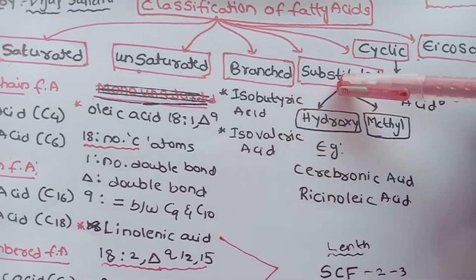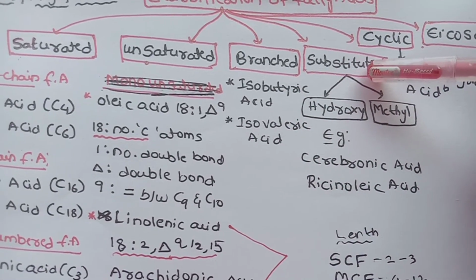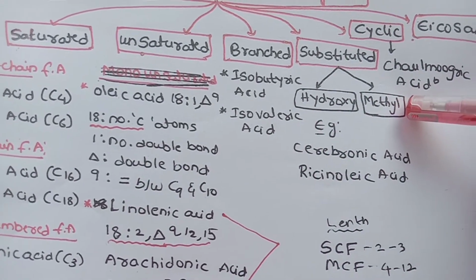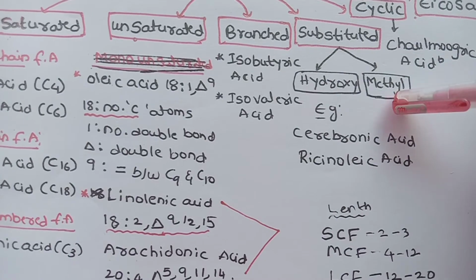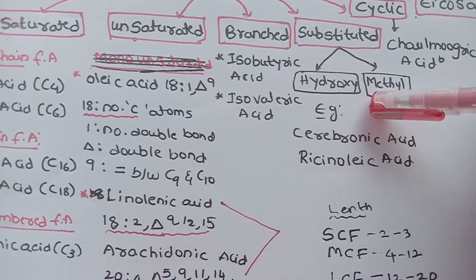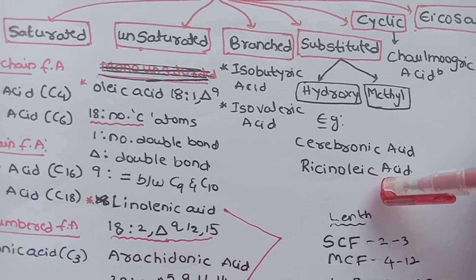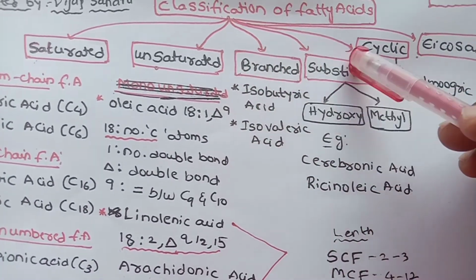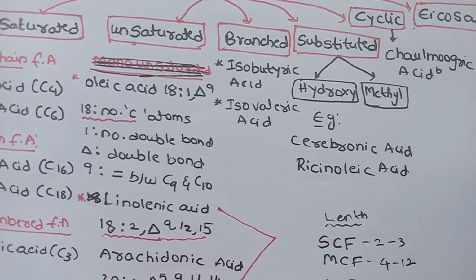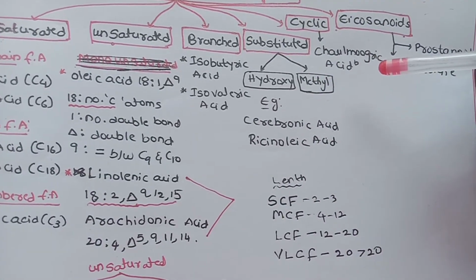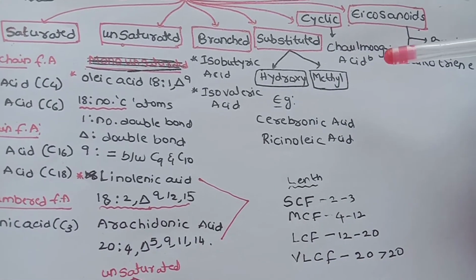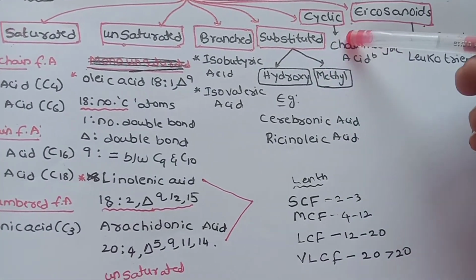The substituted fatty acids can be divided into hydroxy fatty acids and methyl fatty acids. Examples are cerebronic acid and ricinoleic acid. The cyclic fatty acid is like chaulmoogric acid, which is present in chaulmoogra seeds. That is why it is called chaulmoogric acid.